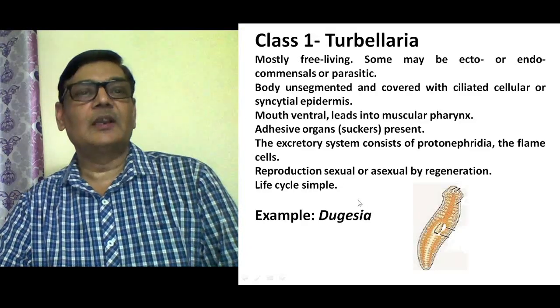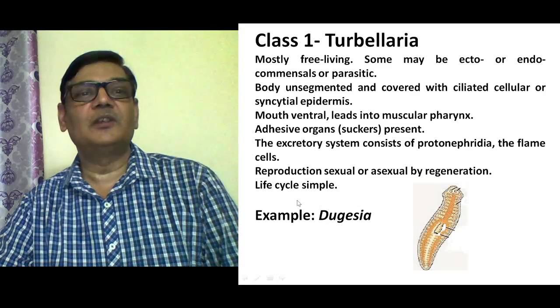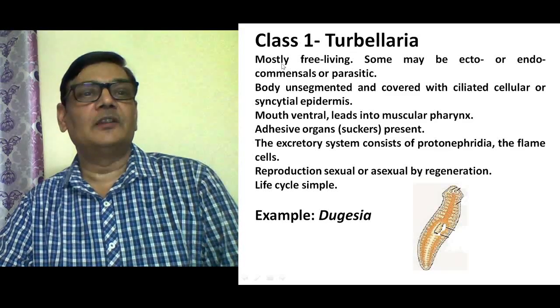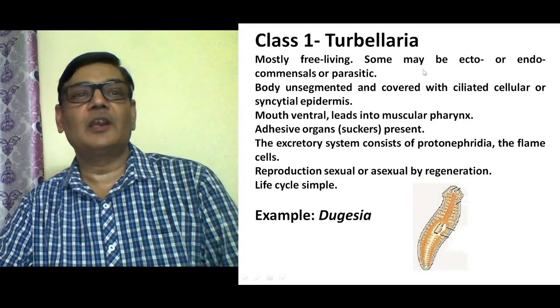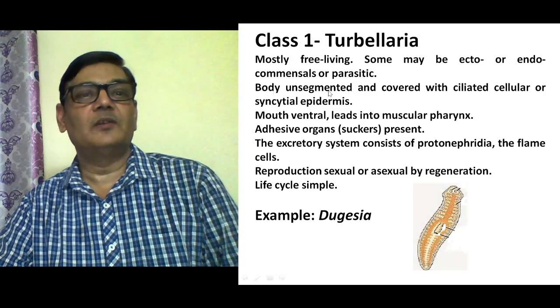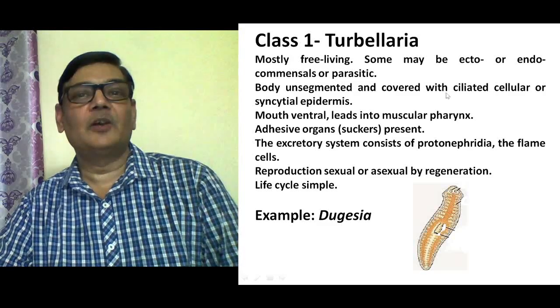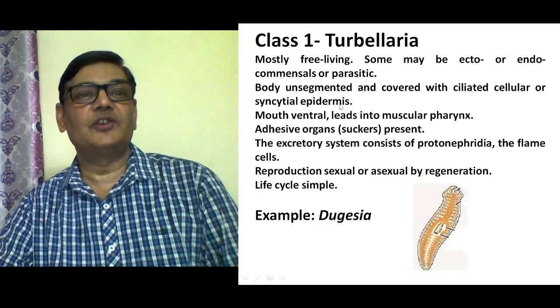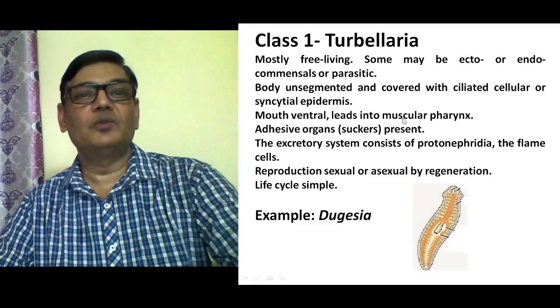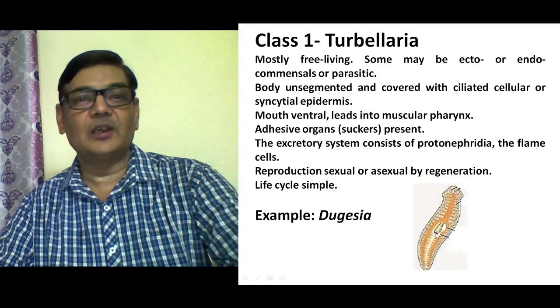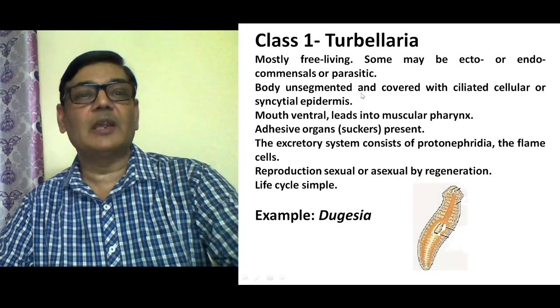Then we can classify this phylum Platyhelminthes into three classes, and the first one is class Turbellaria. The animals of this class are mostly free living. Some may be ecto or endocommensal, or they may be parasitic, and their body will be totally unsegmented and covered with ciliated cellular or syncytial epidermis. Mouth will be ventral in location, and that leads into a muscular pharynx, which could be seen in this diagram. Here is the mouth opening, and this is the pharynx, and that leads into the digestive tract.